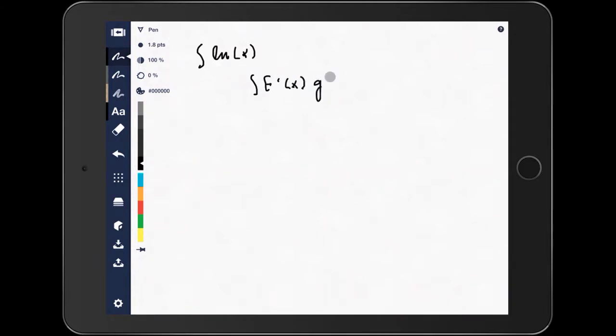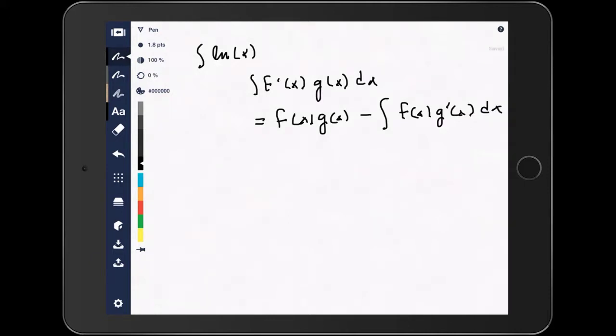This is John Golden, and I want to use integration by parts to look at the integral of the natural log of x. So the integration by parts rule is about identifying two pieces of an integral, and one of them we're going to think of as a derivative and the other as a function, and then the integration by parts rule switches those two. We multiply the two functions and then integrate the antiderivative of the first function and the derivative of the second function, so switching the roles.